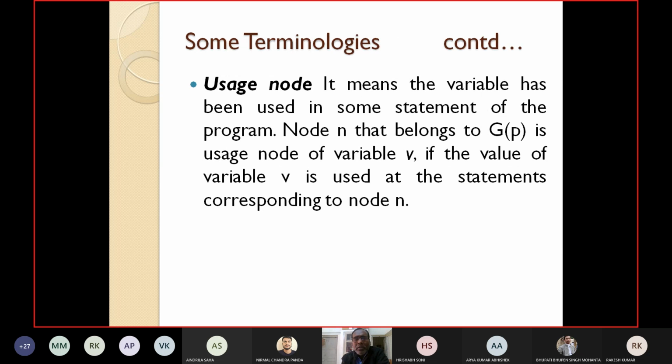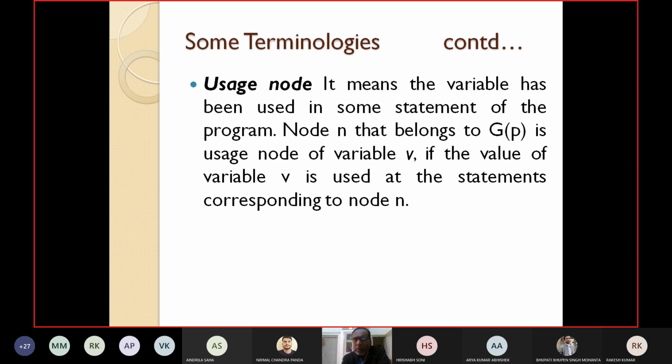What do you mean by usage node? We have already known this. We have to use a variable. It means that the variable has been used in some statement of the program. Node N that belongs to the graph GP, that means graph for program P, is a usage node of variable B if the value of variable B is used at the statement corresponding to node N. Then we say that N is a usage node.